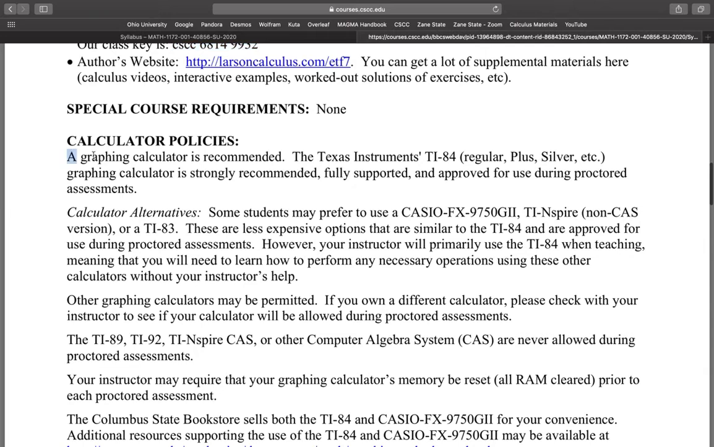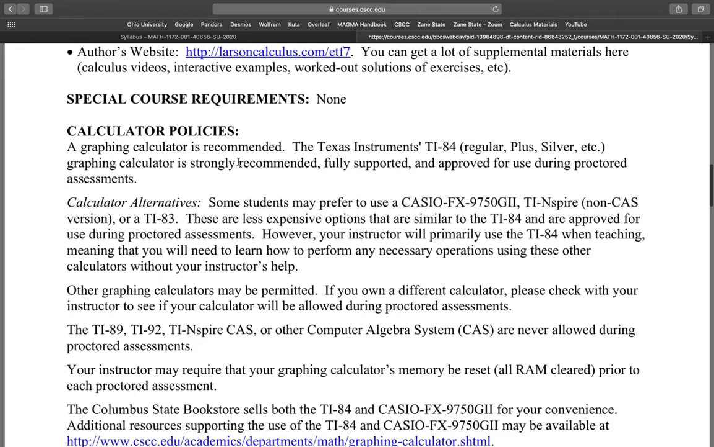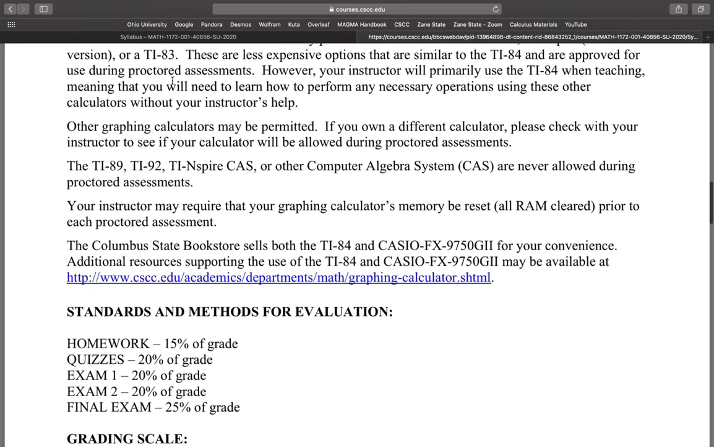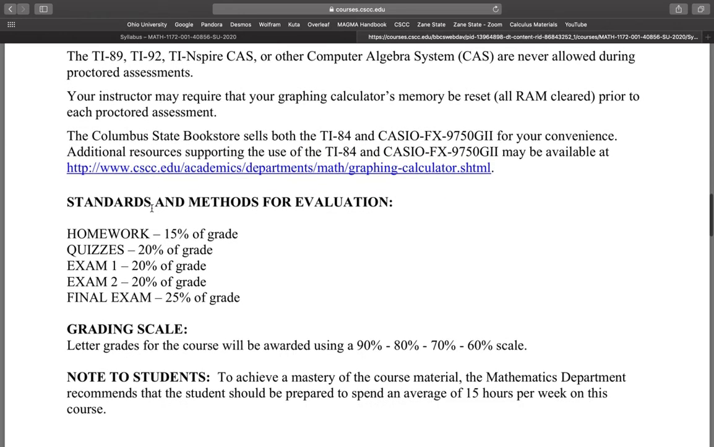Calculator, a graphing calculator again is recommended, right? There's a couple of apps online that you can use. But when we go to take our exams, which we'll talk about in a little bit, we will have a lockdown browser. So it would be recommended that you have some sort of calculator that you can use, graphing calculator preferably, right? So here it goes through all your graphing calculators.